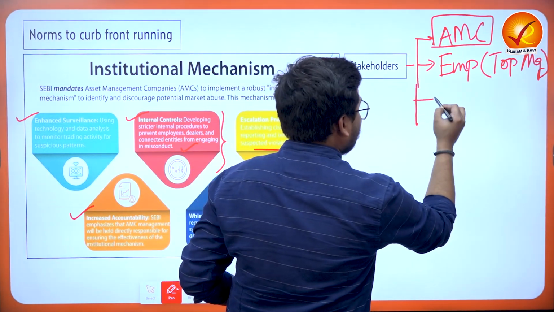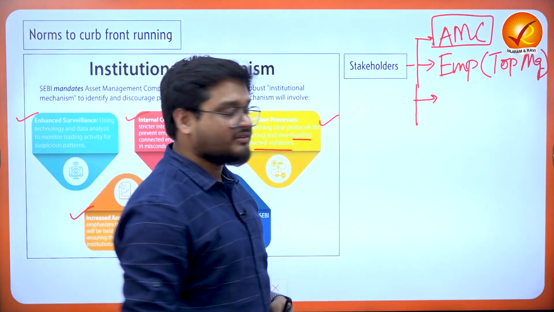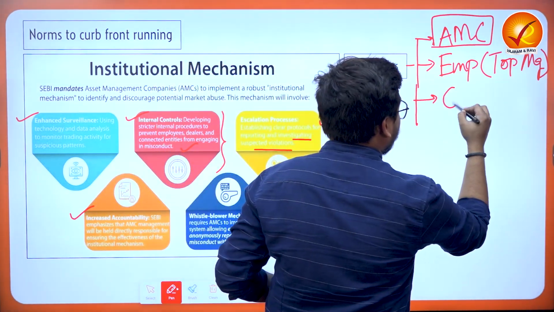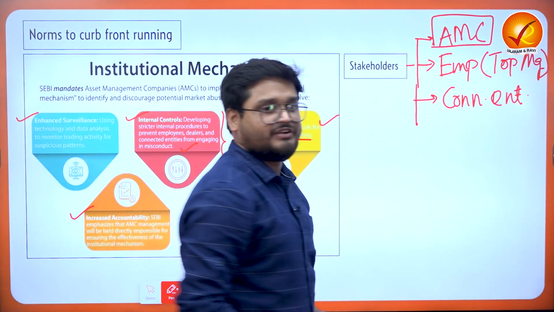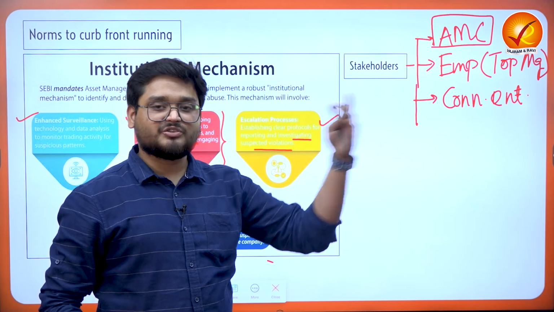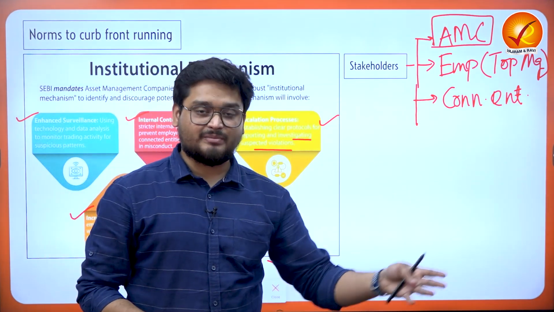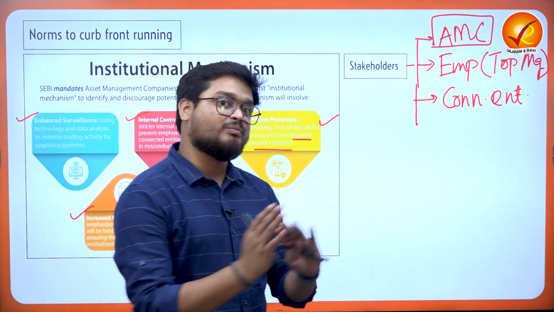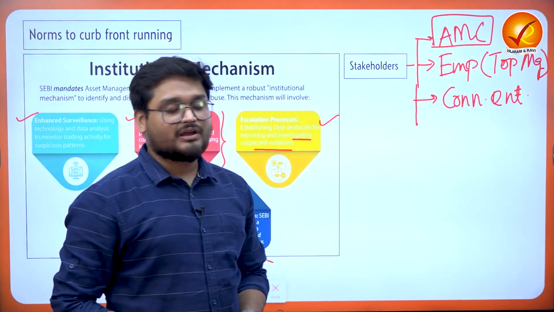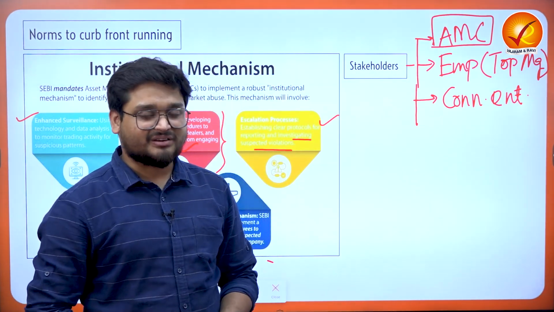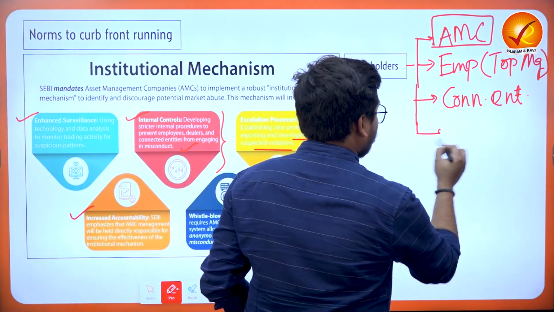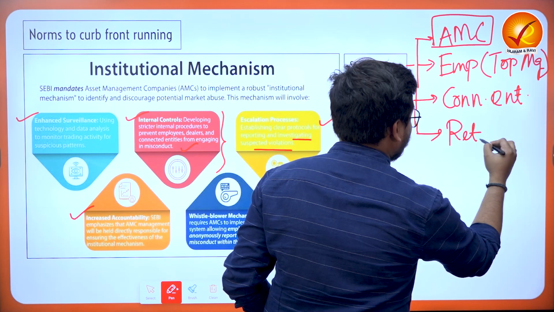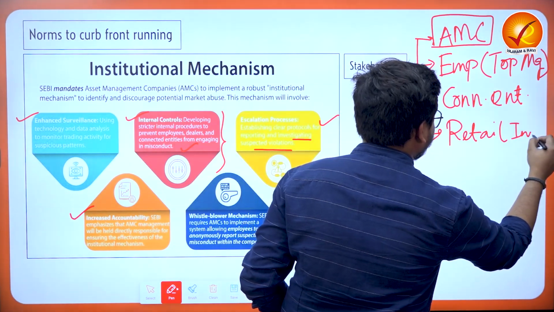Next, there are other kinds of stakeholders such as the connected entities. Connected entities are the best friends of Videsh Joshi, as we have seen here, right? The best friends means, for example, family members, friends, or other stock brokers also. So Videsh can also have some other friends in the market, and they can also do the same. And finally, what we have to understand is the retail investors, right?